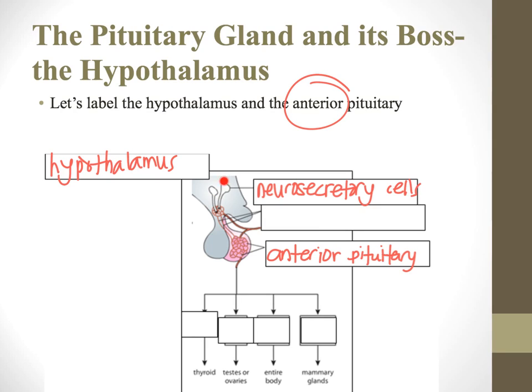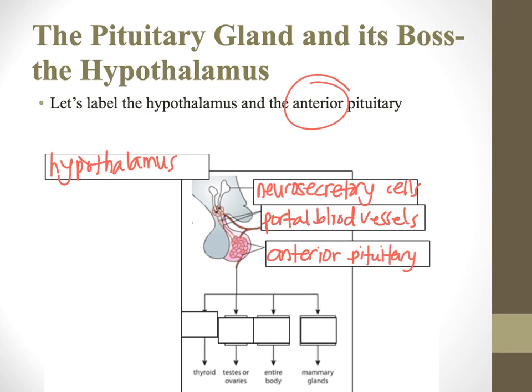So these neurosecretory cells have to release their products into this blood vessel, which only goes into the anterior pituitary. It doesn't go to the rest of the body. It only goes here to the anterior pituitary, and these are called portal blood vessels.